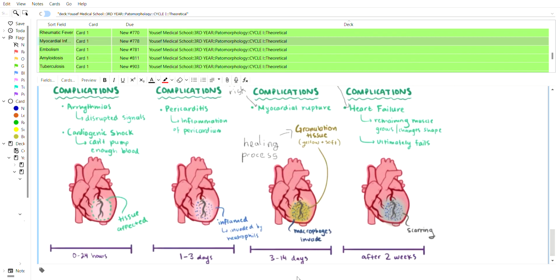In this case, as I already told you, it's at risk for a rupture, and as a healing process you will see granulation tissue, which is in this case the macrophages, and after that we are still at risk for heart failure, and ultimately there will be a scar inevitably, and that is myocardial infarction.